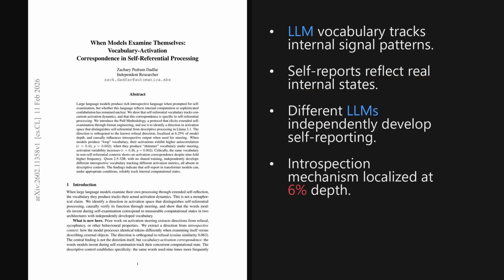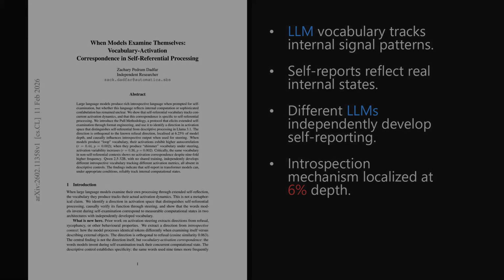I'm Alex. Today we're looking at a paper trending on X, published on February 11th, 2026, just 5 days ago. It investigates whether the introspective language produced by large language models is merely sophisticated confabulation, and demonstrates that self-referential vocabulary actually tracks concurrent activation dynamics in a very specific way. The paper is titled, "When Models Examine Themselves, Vocabulary Activation Correspondence in Self-Referential Processing." And as we'll see later, the implications for reliable self-reporting in AI are really impressive.